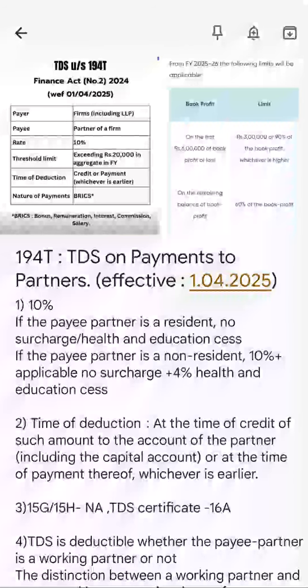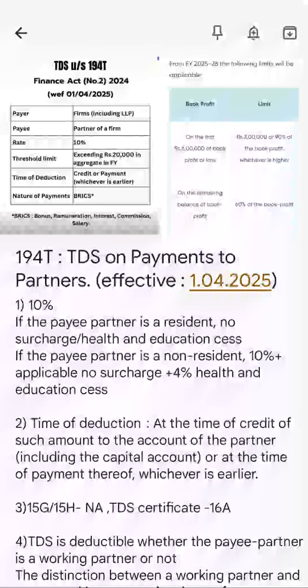Now I'm a partnership firm. I have two partners, namely A and B. My partnership firm is AB and Co. So AB and Co pays 20,000 of remuneration to partner A as well as partner B, and 5,000 of interest, say 5,000 to A and 5,000 to B.